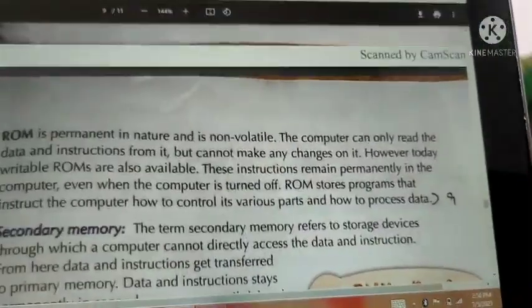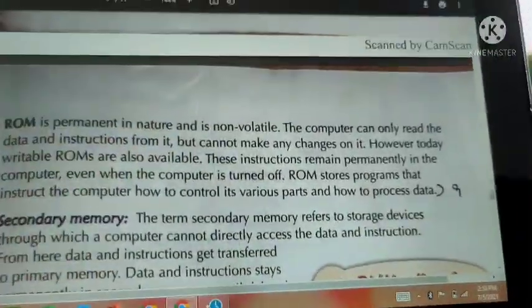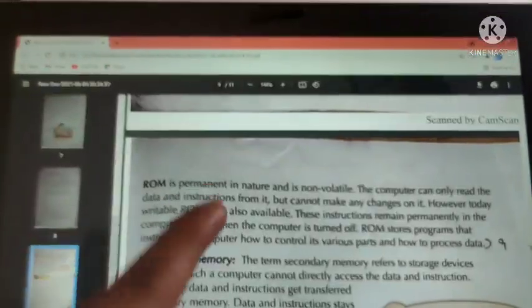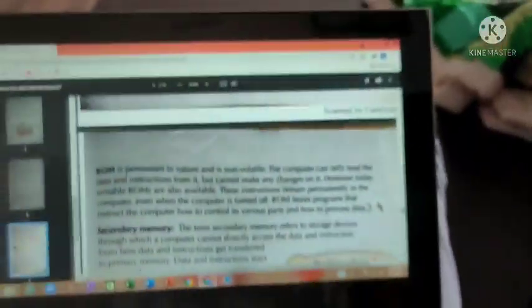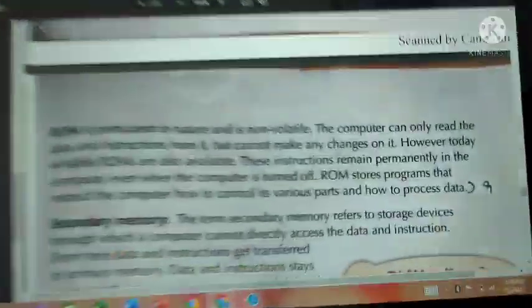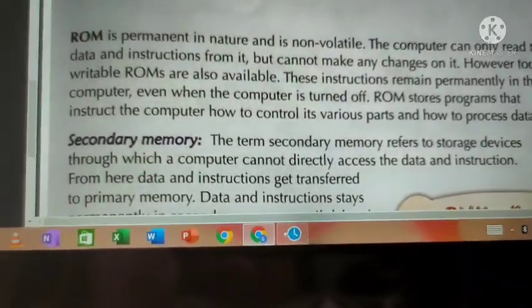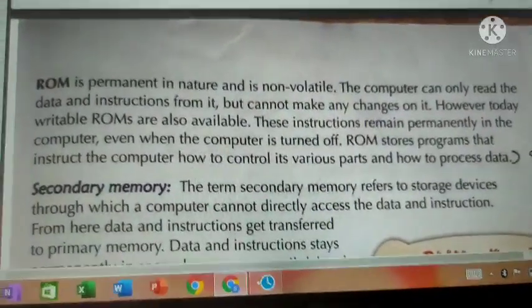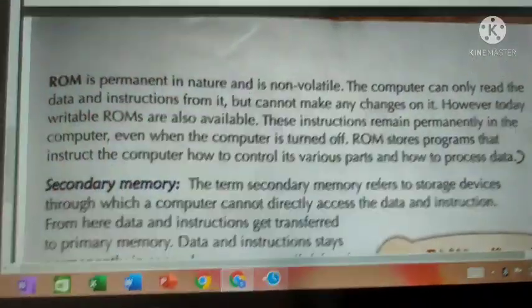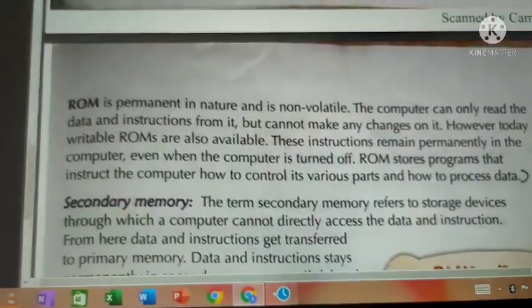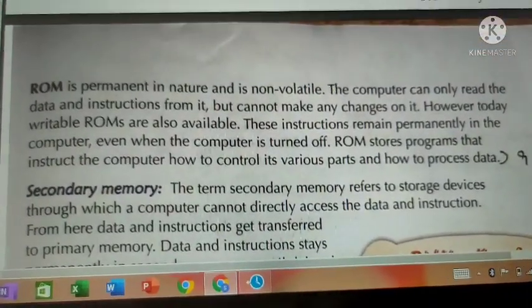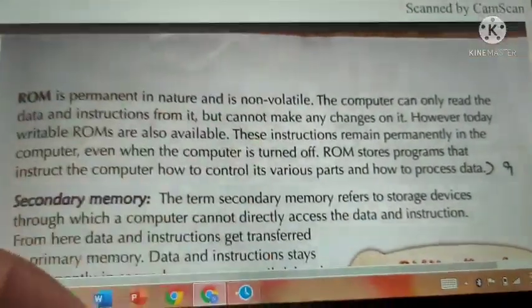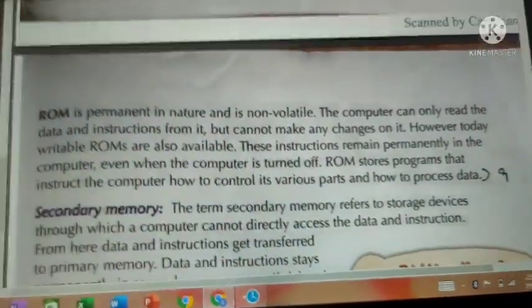Even this computer is working with the instructions stored in the ROM only. But those data cannot be edited easily, neither by the computer nor by human beings. Once data are stored, they are stored permanently in ROM.